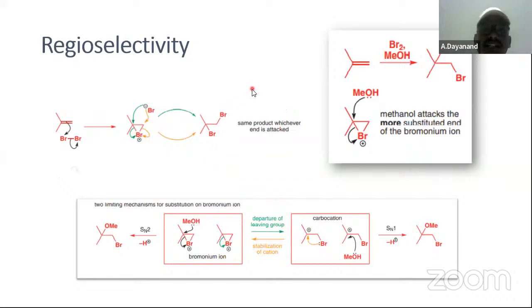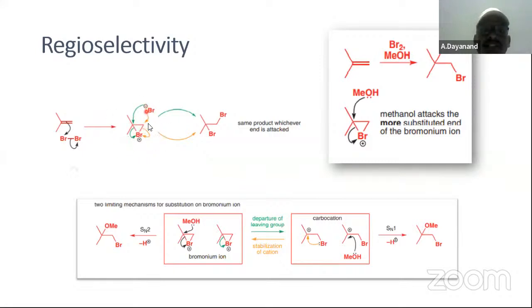Okay, then the regioselectivity of bromination. Same product whichever end is attacked. Okay, bromination lo chuddam manam. Bromine Br2 తో cyclobromonium ion is formed.